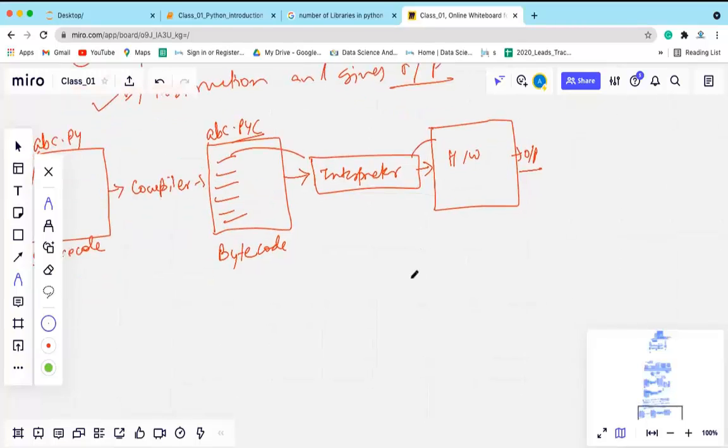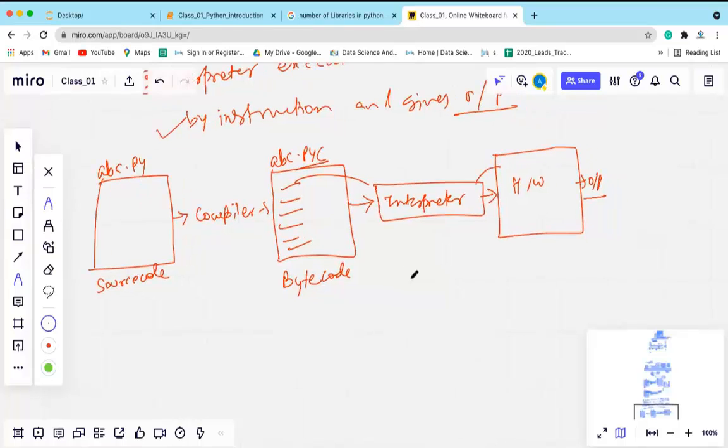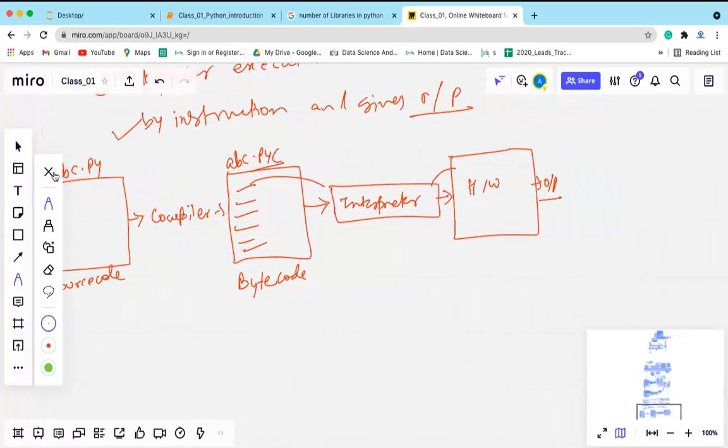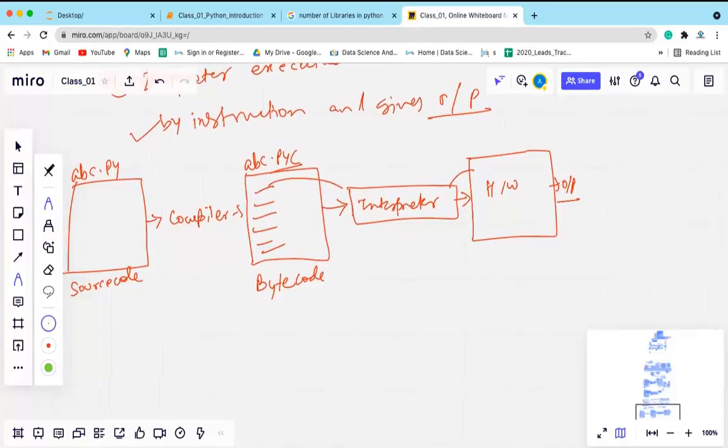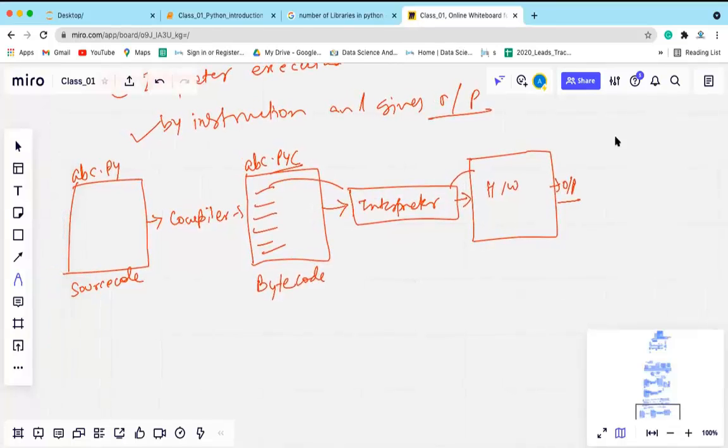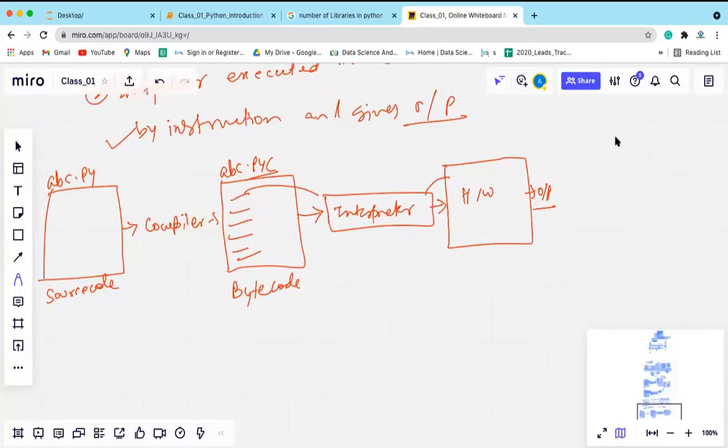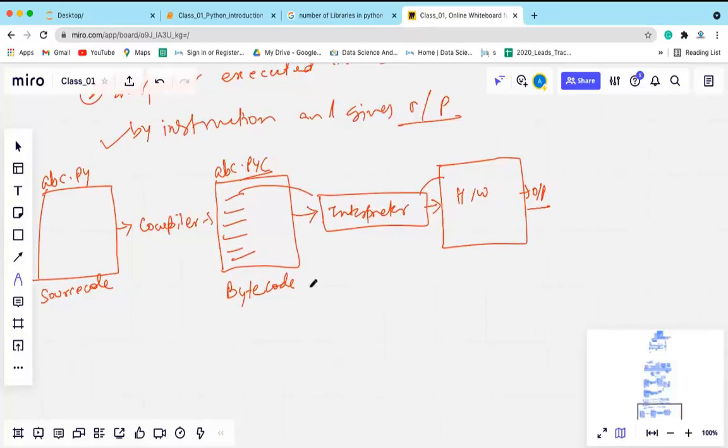Is that clear everyone? I hope you guys have understood how the Python program runs on our system. Any question in this? So now we have the compiler and interpreter both. Compiler can't convert source code to machine code. No, in case of Python, we generate the bytecode or the intermediate code. So the source code is translated first to the bytecode, and after the interpreter interprets the bytecode, we will be getting the output. So this is the sequence of code.